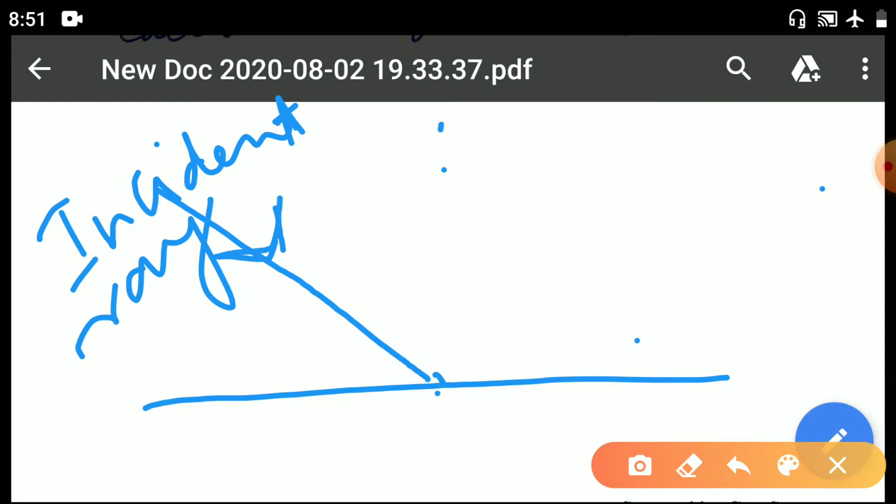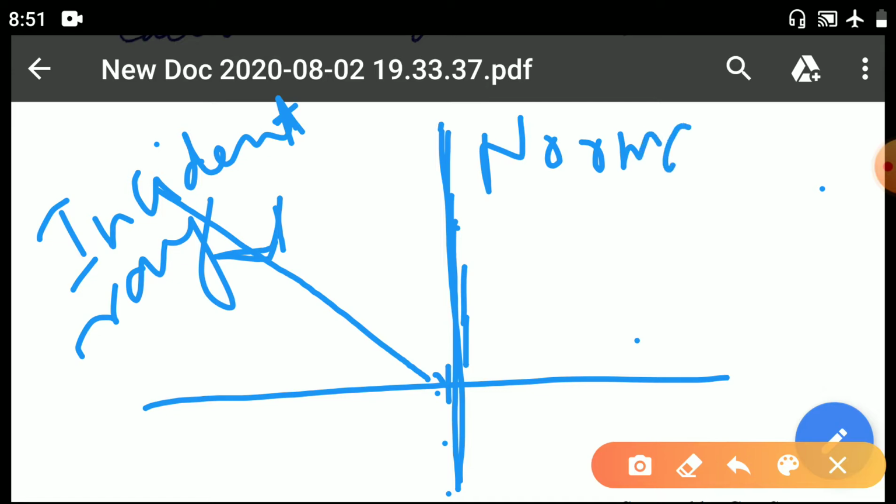So when the incident ray comes in contact with the surface, at that point we can draw a 90-degree dotted line. This line is known as the normal. The point where the incident ray and the surface make contact, there we draw a 90-degree line, that is known as the normal, and this incident ray will get reflected in the same medium.